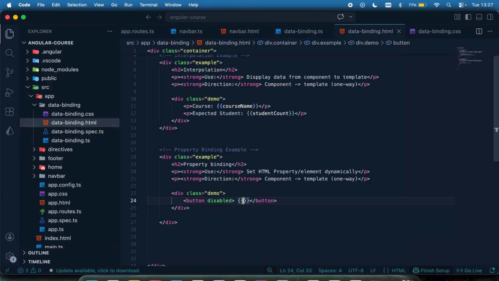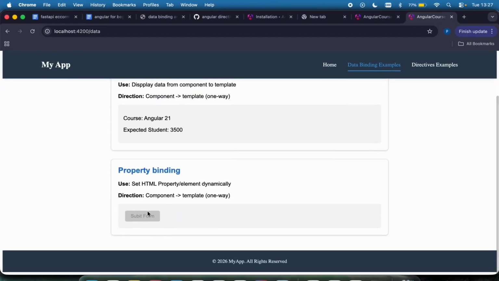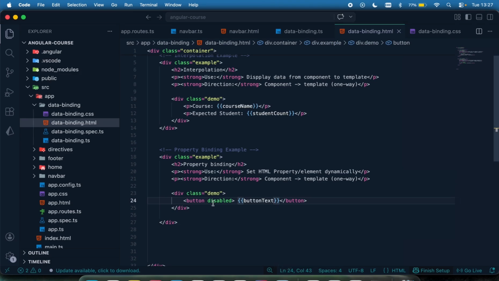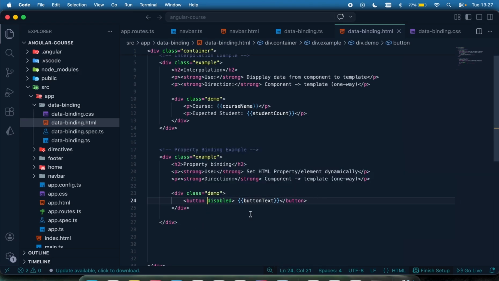So let's do interpolation to display the button text. If I come right here, you can see this button is disabled by default, right? Because I said disabled. What we do right here is not property binding. This is the default way to do this.